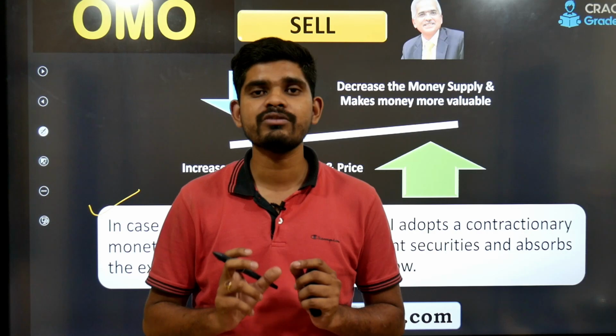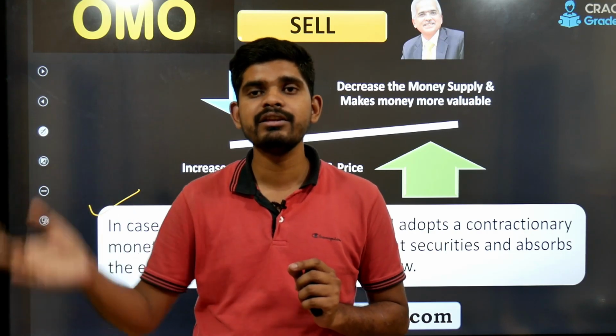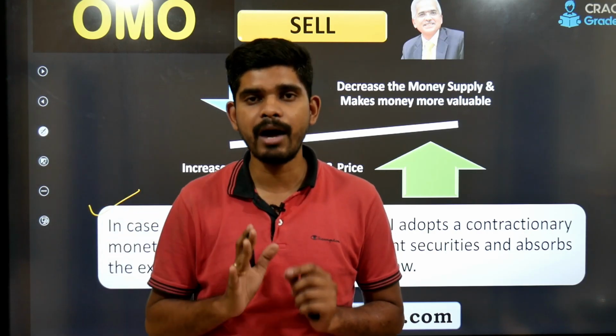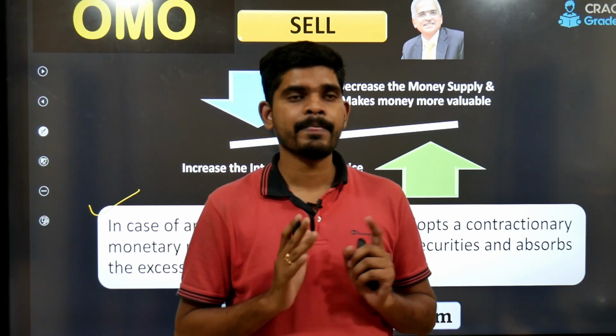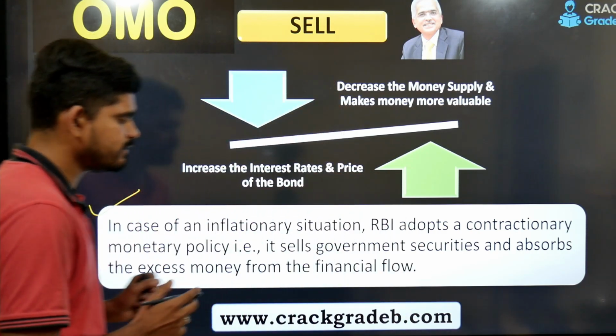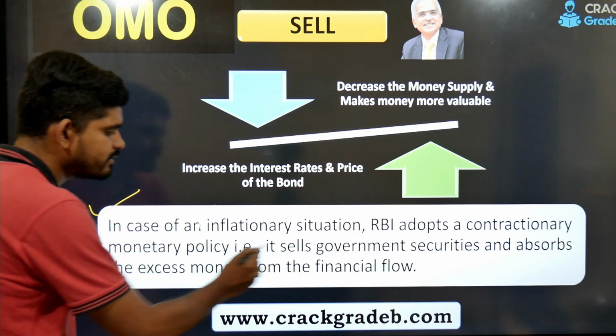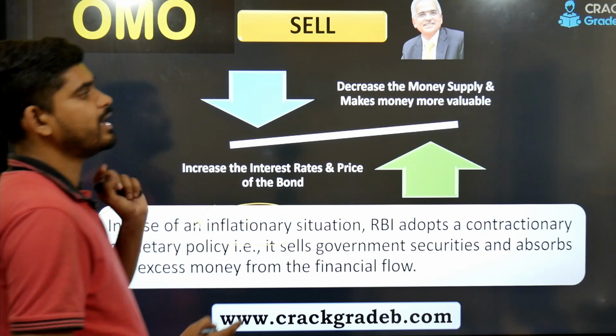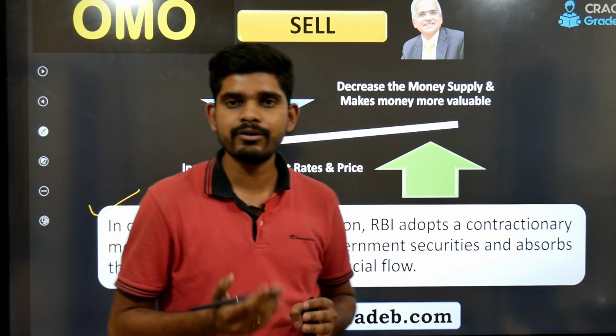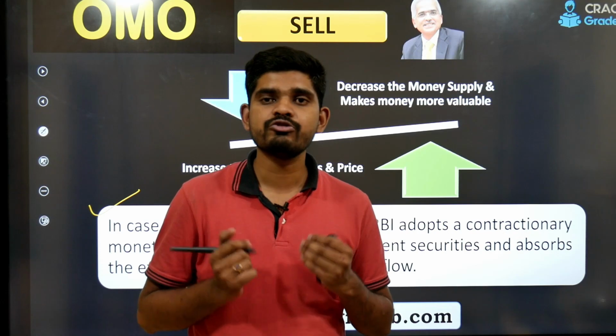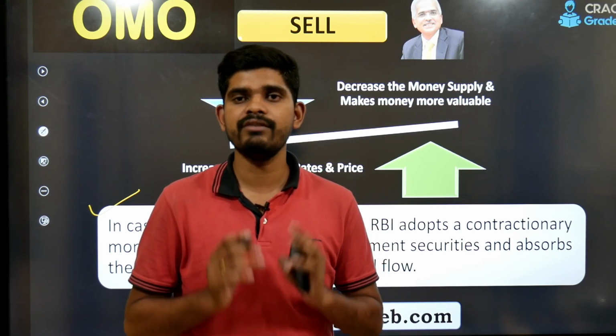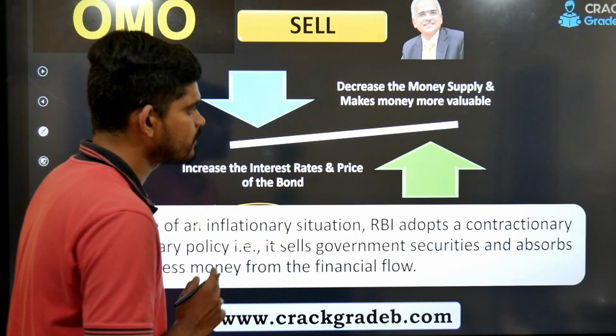Then the situation of inflation arises, because the price of goods goes up. So in this case, RBI sells the government security and tries to manage the situation of inflation.